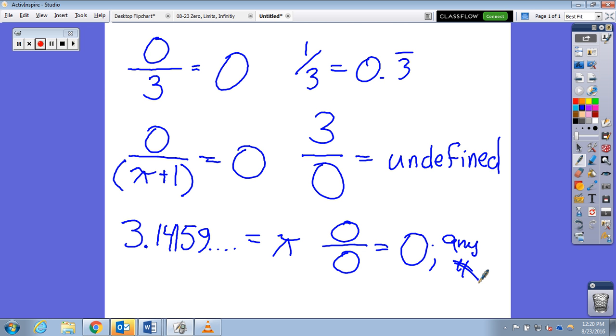Or do you think it's undefined? 1 alone, okay? 1. Okay, so it's up here: 0, any number, 1, and undefined. We actually say that it is undefined. So do know this, that 0 divided by 0 is undefined.